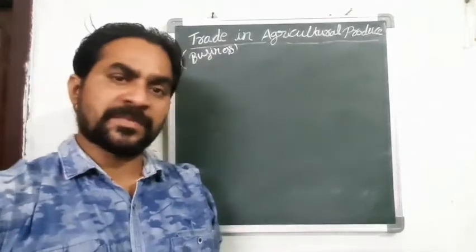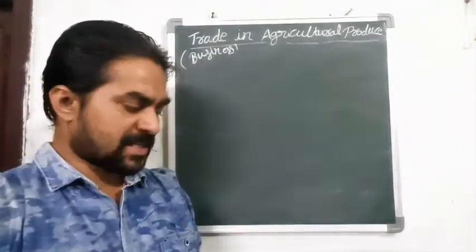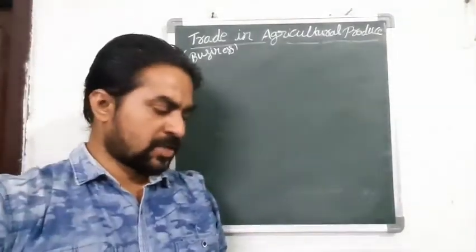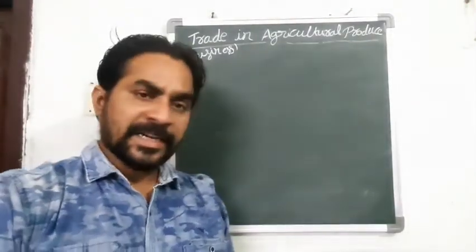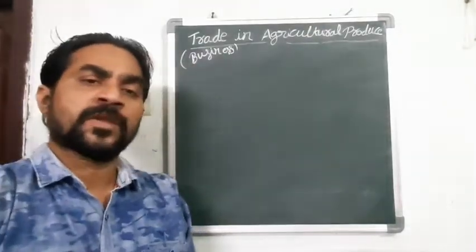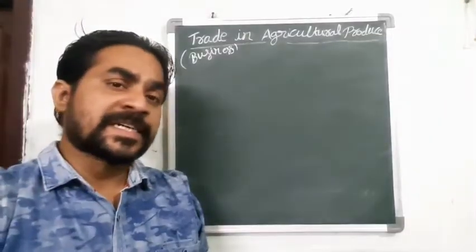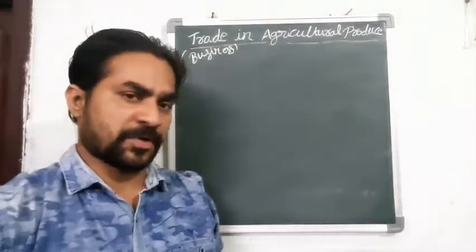Items include pulses, oil, spices, vegetables, fruits, sugar, tea, and coffee. In this lesson, we are going to learn different types of trade in agricultural produce.